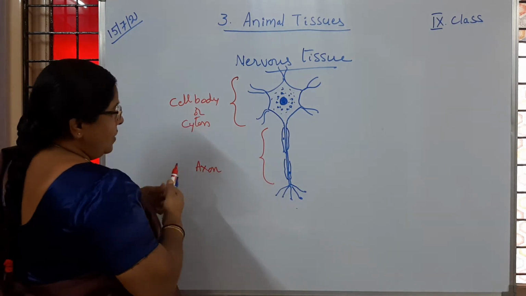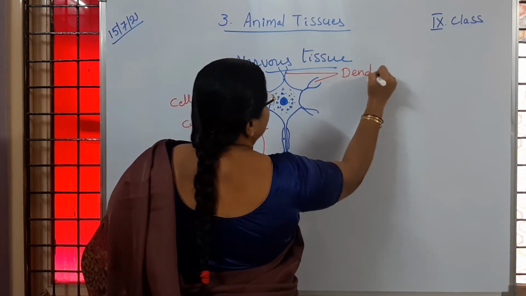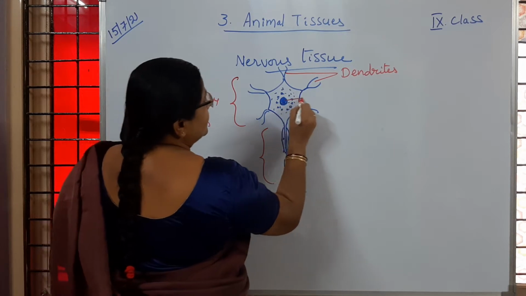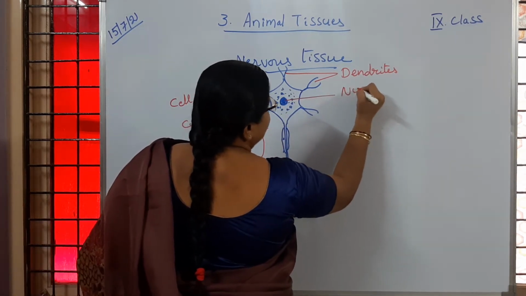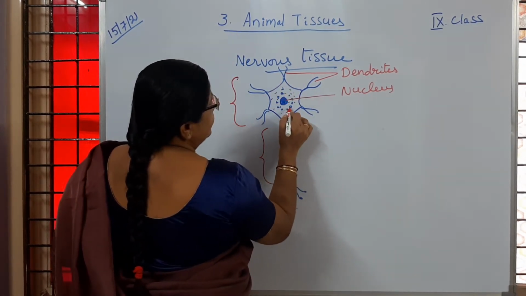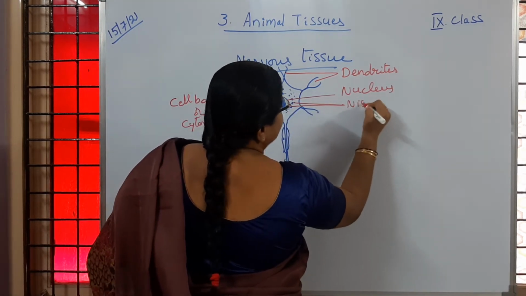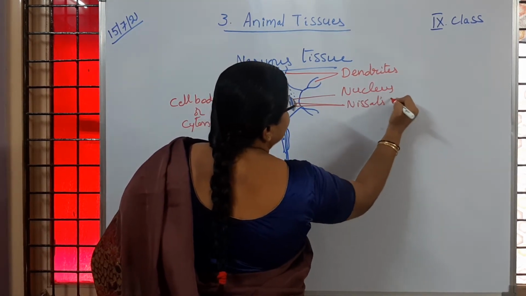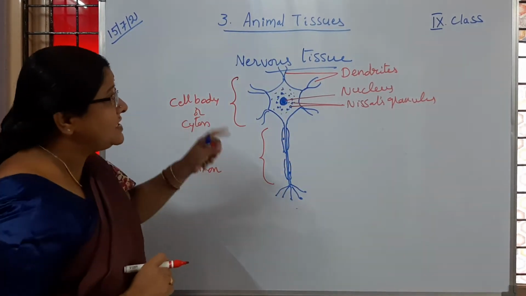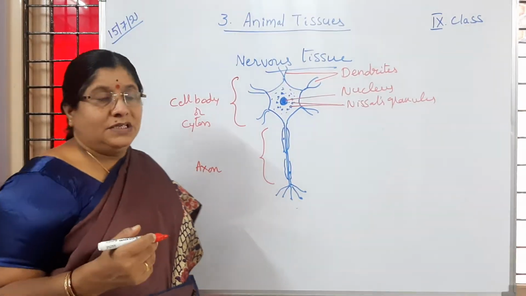Is it clear to you? Now, what are these branched structures called? Dendrites. What is this prominently seen structure? Nucleus. All around it, in the cytoplasm, we observe granular structures. What do we call those granules? Nissl granules. Is it clear to you? What is the function of these Nissl granules? They provide nourishment to the neuron. Is it clear to children?